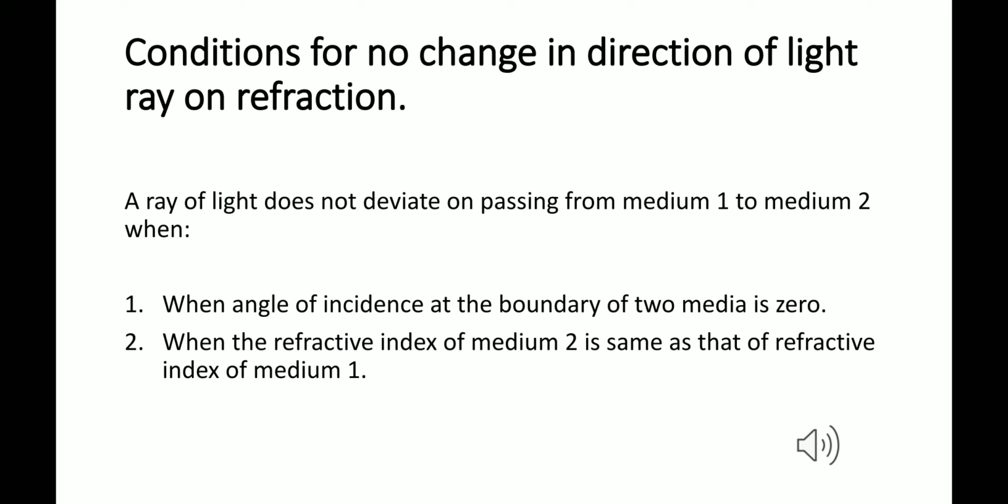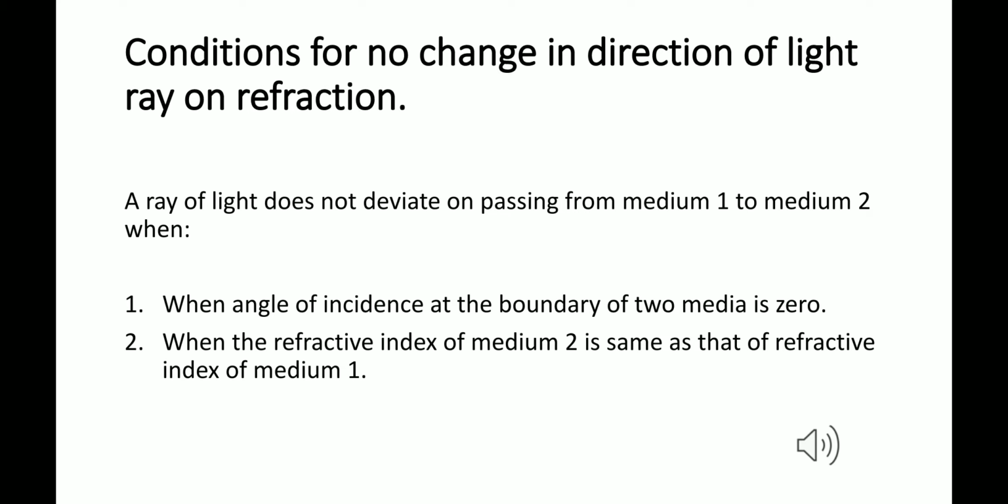Okay, so conditions for no change in direction of light ray on refraction. What are the conditions in which a light ray does not suffer any deviation? One we have already studied. The ray of light does not deviate on passing from medium 1 to medium 2 when, number 1, the angle of incidence at the boundary of two media is 0, which we have studied. If the angle of incidence is 0, in that case the light ray will go straight in the same direction.